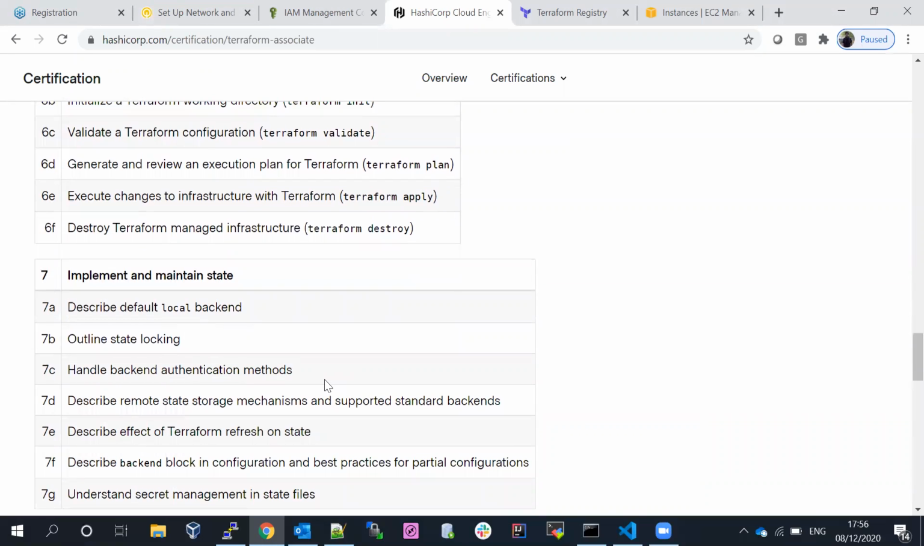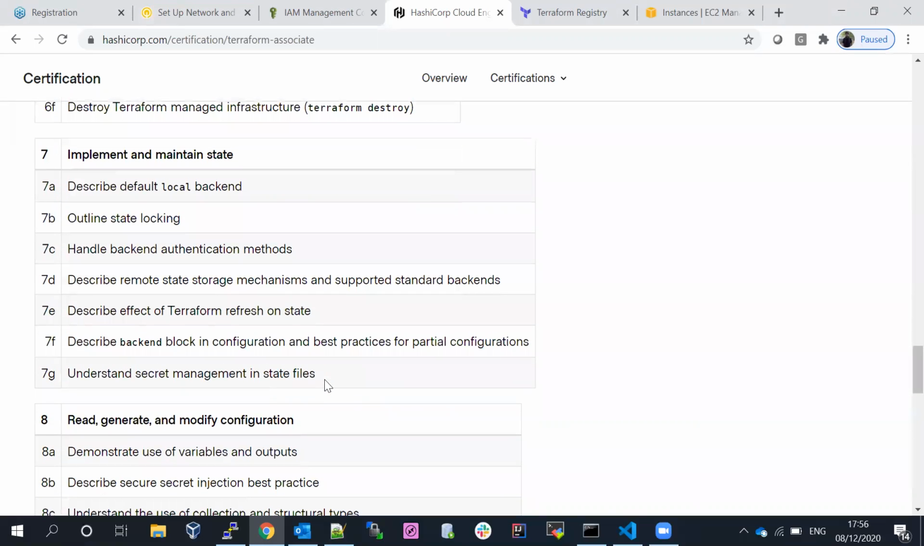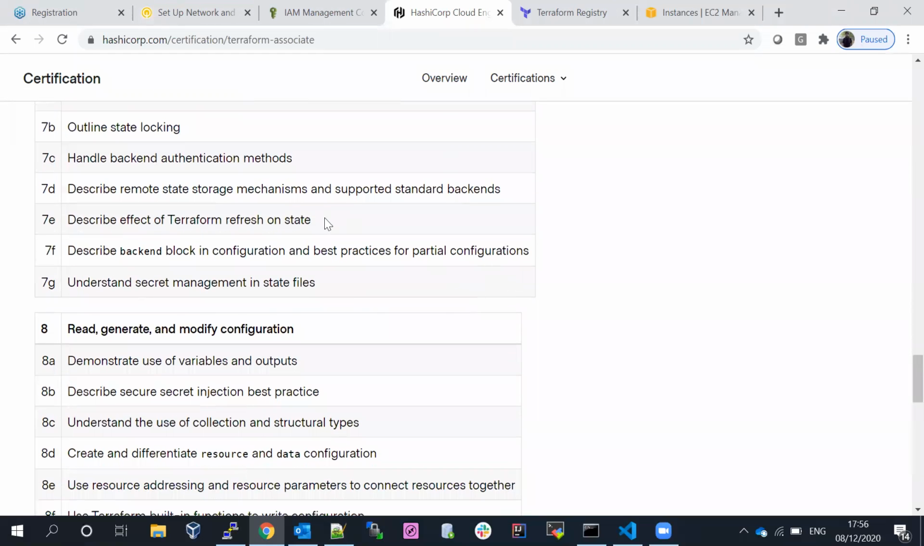What is meant by authentication method? Authentication method means how, from a local machine to any cloud provider, Terraform is going to communicate. With Terraform installed on a local laptop, how is the communication going to happen between the local laptop and an AWS account, Google account, or Azure account? We want to cover that as part of this.